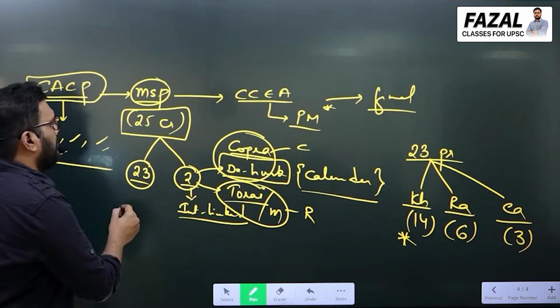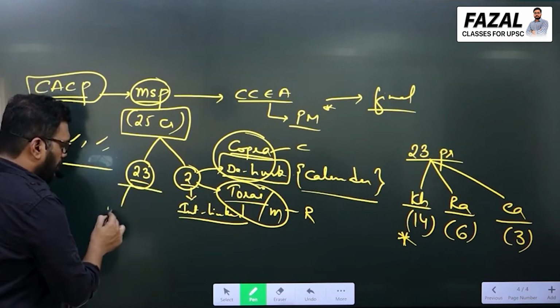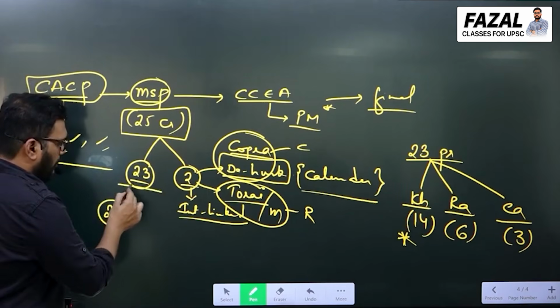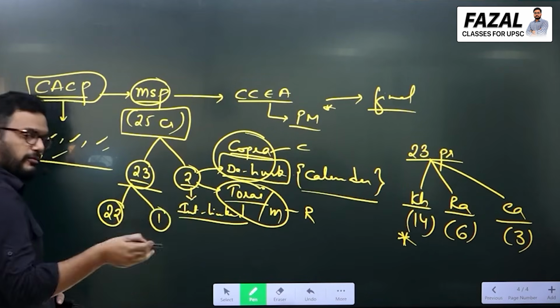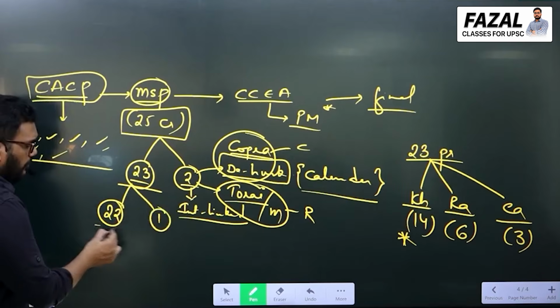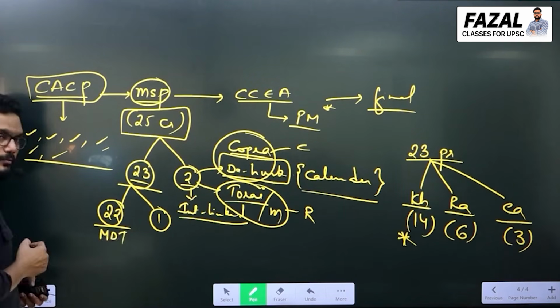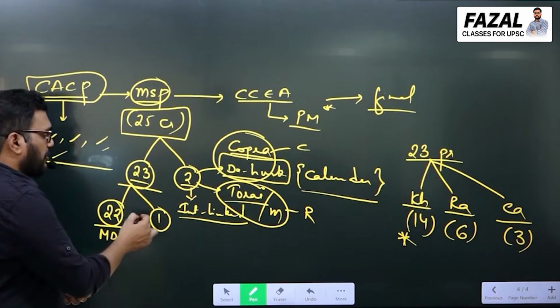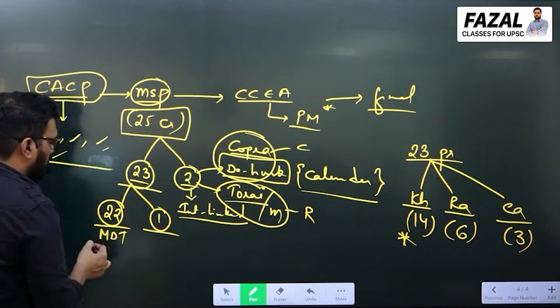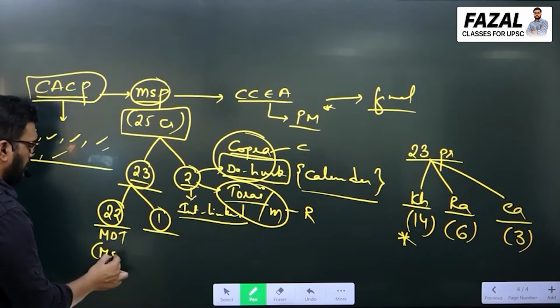Next, of the 23, 22 crop prices are given, and one more crop price is also given. The 22 crops which you give, you call them mandated crops, and you show them as MSP.